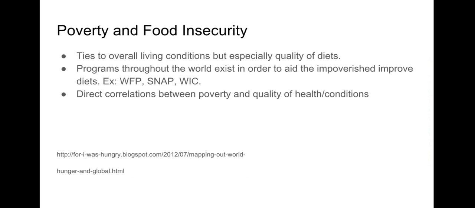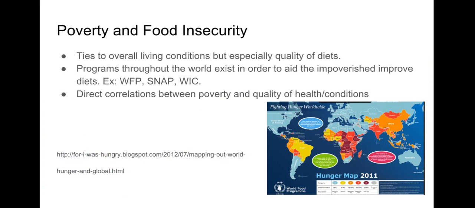Food insecurity is a major problem throughout the world. As shown by this hunger map, you can see that the more red the section, the more poverty-stricken each country is. As you can see, these red countries right here are developing countries, but their poverty line is much higher, while in Brazil, which is a more developed country, the poverty rates aren't as high.